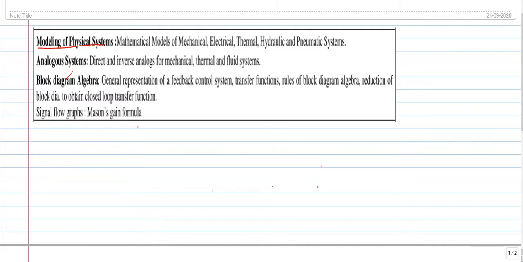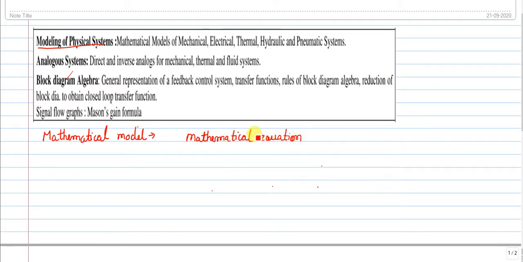I will just write down the definition, the statement. A mathematical model is nothing but a set of mathematical equations. Definitely it will have mathematical equations.